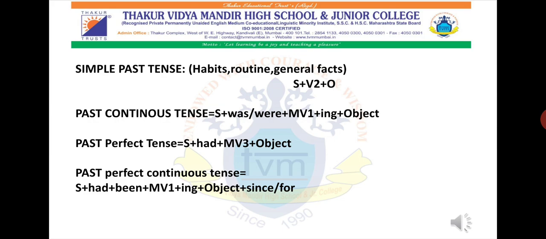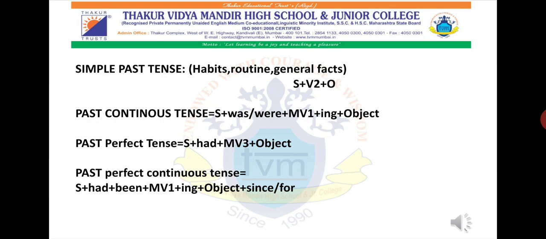I'll just run through. For simple past tense, if you have to convert a sentence into simple past tense, then subject plus main verb second form plus object. Second form means the past tense, ed. For example, if the first form is hide, then the second form will be hid. Then past continuous tense will have subject plus was or were plus main verb first form plus ing and object. As I have mentioned earlier, use was for I and singular, and for more than one you have to use were.